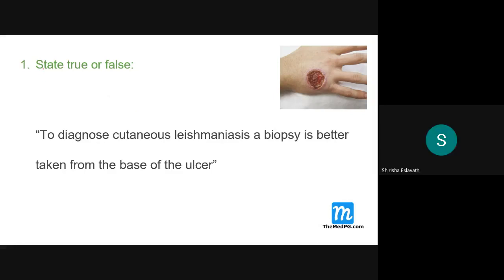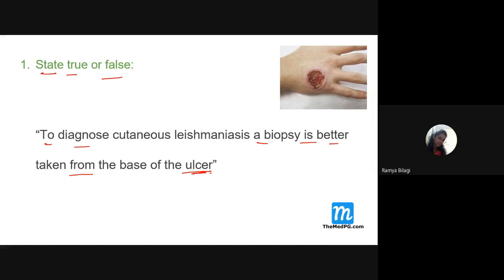Students? Yes, ma'am. Okay. Now state true or false. Look at the question here. To diagnose cutaneous leishmaniasis, a biopsy is better taken from the base of the ulcer. Now he is asking whether this statement is true or false. What is the answer, students? To confirm the diagnosis of cutaneous leishmaniasis, should we take a biopsy from the center of the lesion or from the periphery? From where should we take?